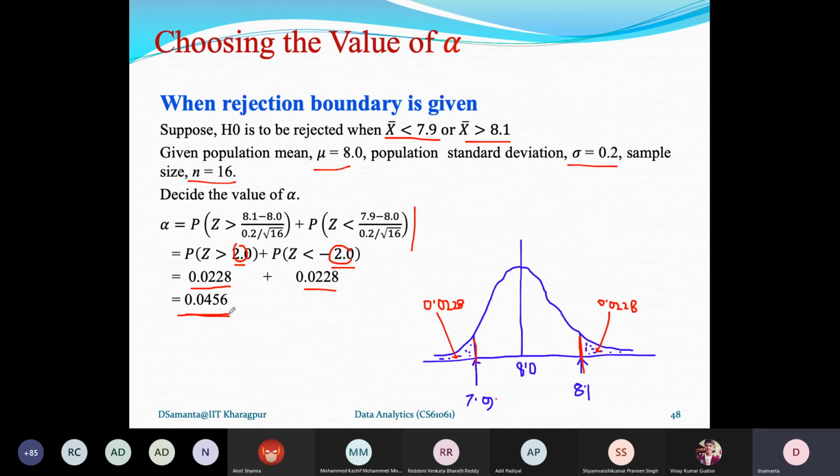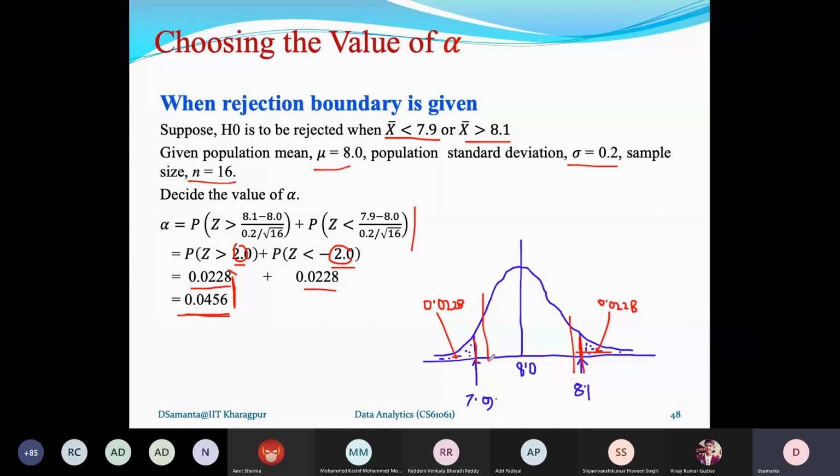Now again, if I ask you to repeat for the one tail test, it is the same thing. In that case, it will come directly as 0.0456. So only one side, but the area is 0.0456, either this side or this side, depending on less than or greater than. Right. So these are the two examples that I gave, and you can follow them.